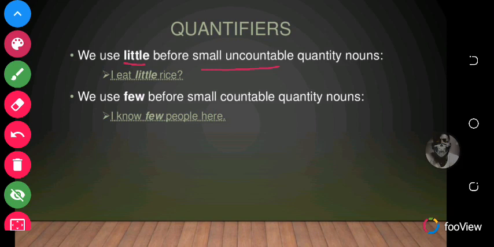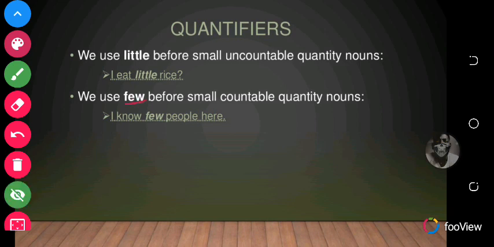Much is for large uncountable quantity, but little is for small uncountable quantity. So in a sentence you say, I eat little rice. Rice is uncountable, but you mean that the rice you eat is small.